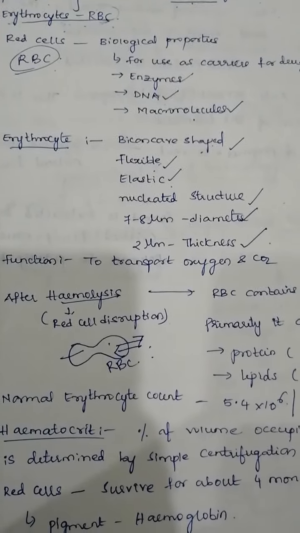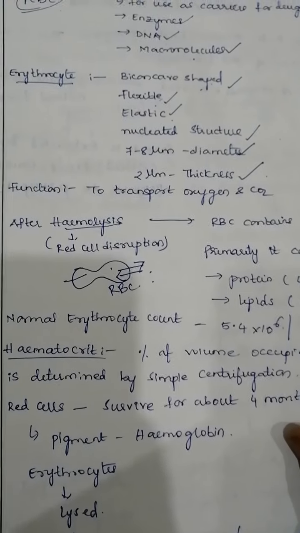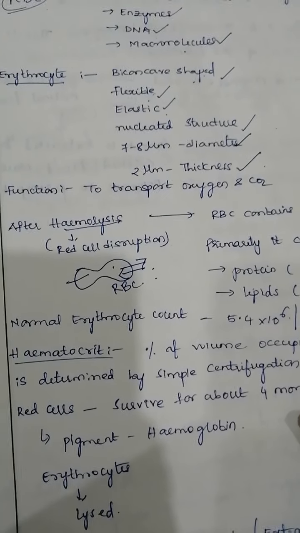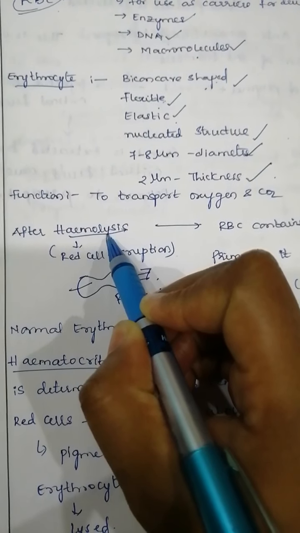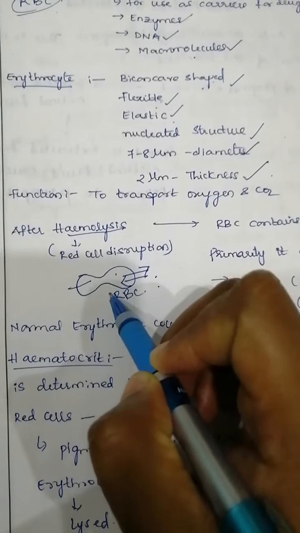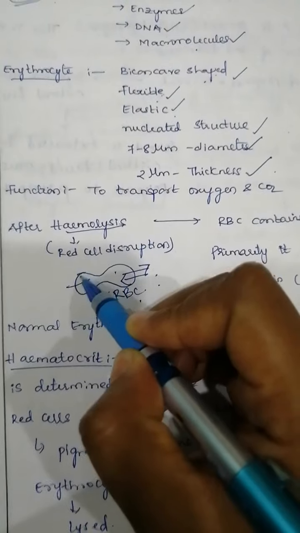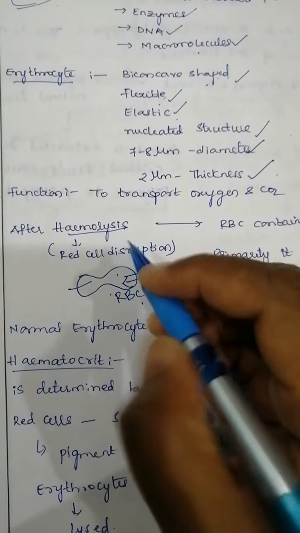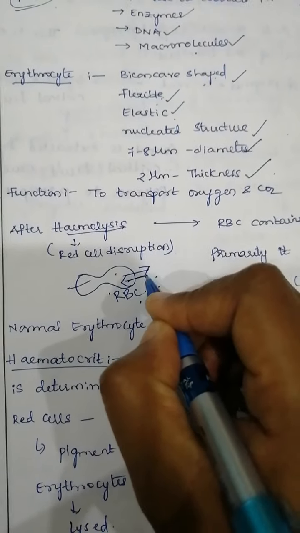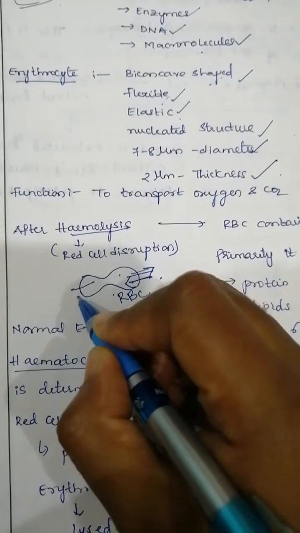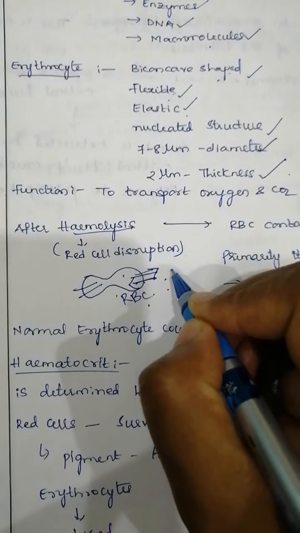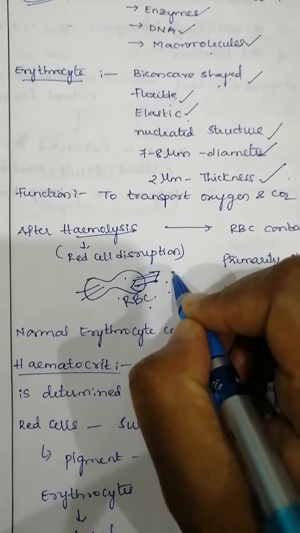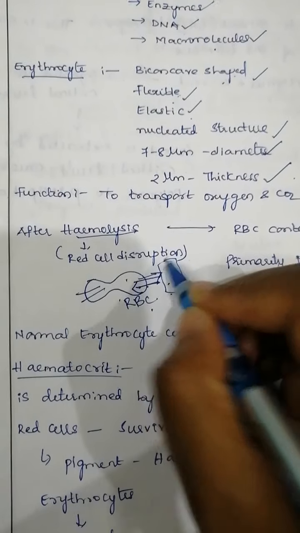How the drug gets loaded into the RBC and how it is transported, let us see. There is a process called hemolysis. Hemolysis is nothing but disrupting the cell membrane of your RBC. Suppose this is a cell membrane of your RBC, and we are disrupting it at some points, here one point and here one point. When you disrupt these cells, the outside material will enter, that is, whatever drug substance you are taking.